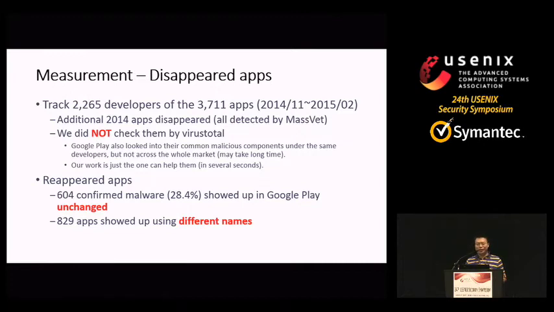We also have other findings, that is the reappeared apps. We find 604 confirmed malware. 28% of them show up in Google Play again without any change. They have the same name and same MD5. We find another 829 apps showing up using different names but with the same MD5.